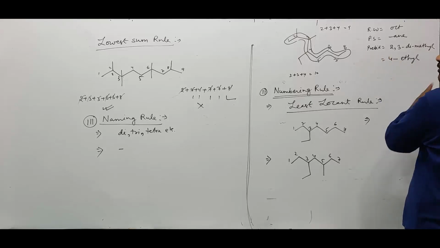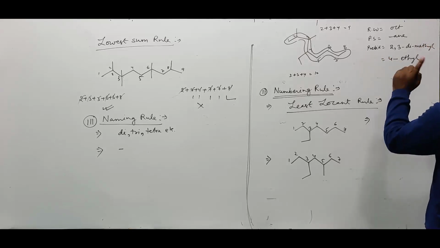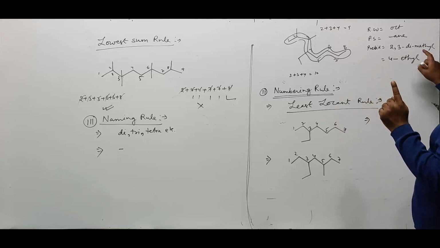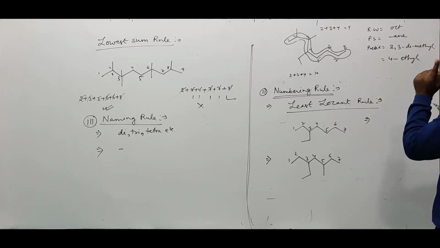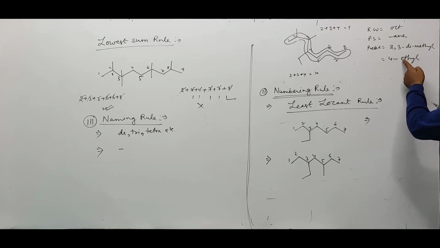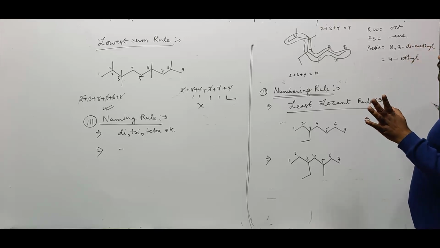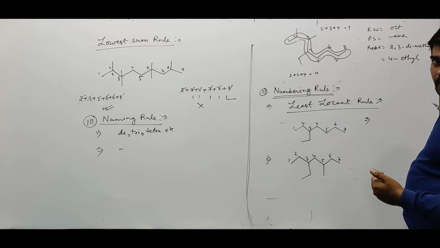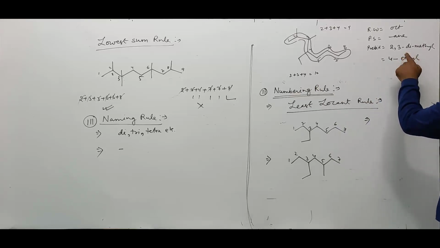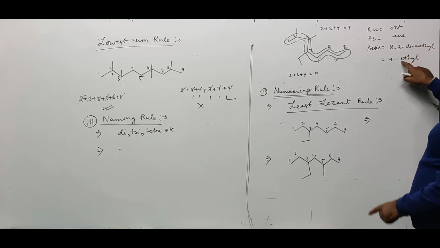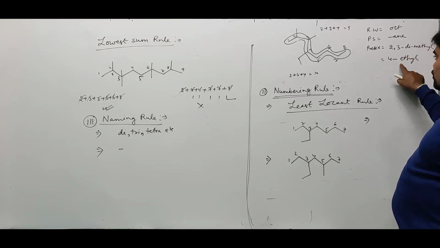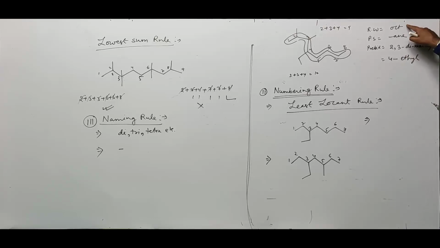This preference of prefixes is given according to the alphabetical order of the first letter of their name, that is ethyl E and methyl M. The D should not be compared because di, tri, tetra are only numbers. So E is compared with M, and E comes before M. Therefore, this prefix is to be written first, and then after this, octane.